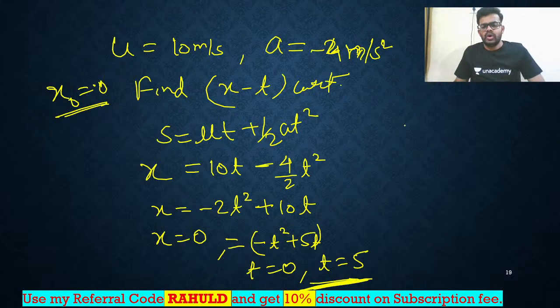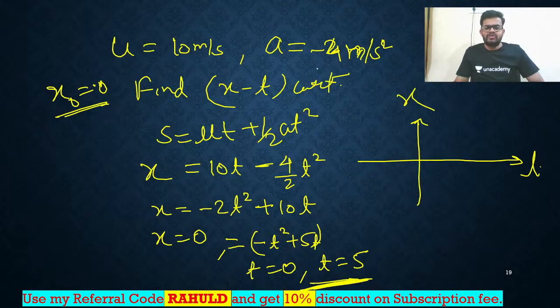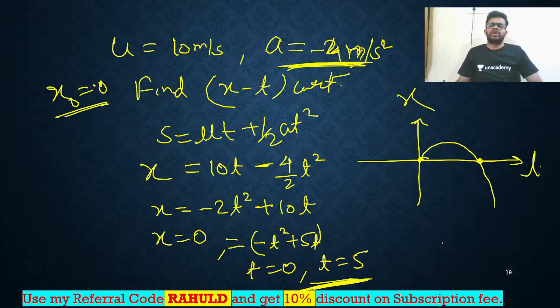So let us draw the curve, how the curve will look. This is x, this is t. The curve will be a downward parabola. Why? Acceleration is negative, so it is a downward parabola. At x equal to 0, t is equal to 0 and t is equal to 5. So like this. That's all. This is the answer.